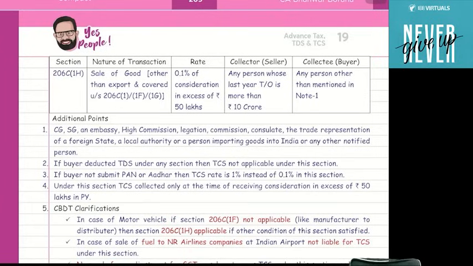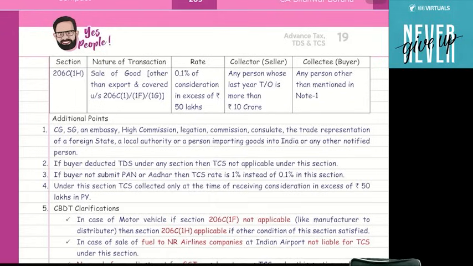Now in this section, if the buyer is the central government, state government and all, then TCS is not applicable. As well as guys, if you import the goods or export the goods, then TCS is not applicable. So remember, in case of importing and exporting the goods under section 206C(1H), TCS is not applicable. Okay, one more point guys.